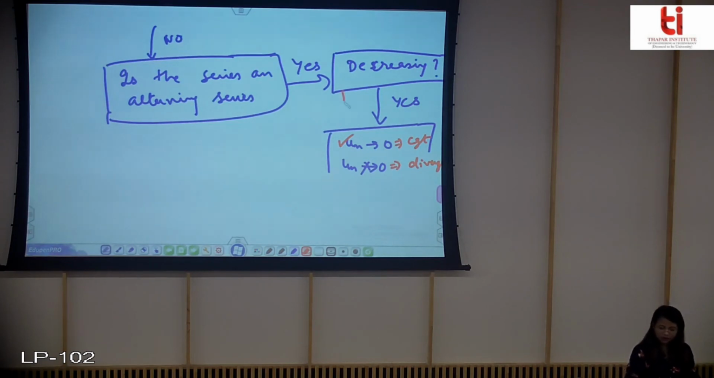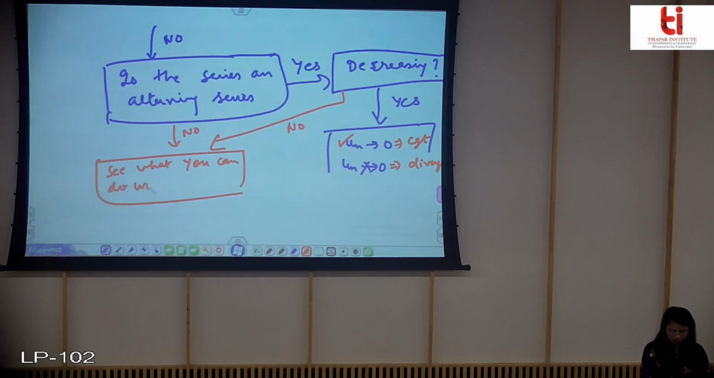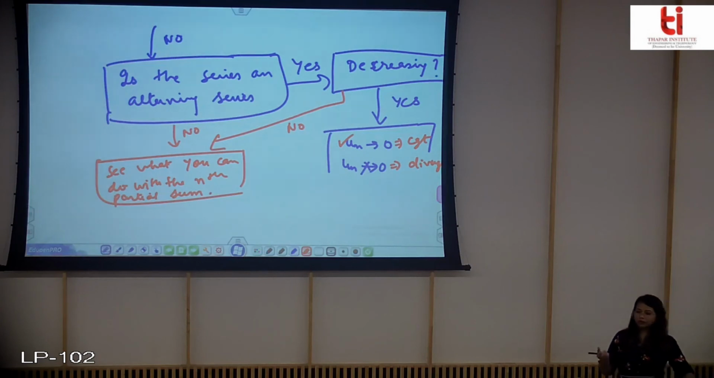And if it is not decreasing or it is not an alternating series, if in both cases you are getting no, then what will you see? See what you can do with the nth partial sum. You can find the sequence of partial sums and see whether it is going to a finite limit or not, and then you can say whether the series is converging or diverging.